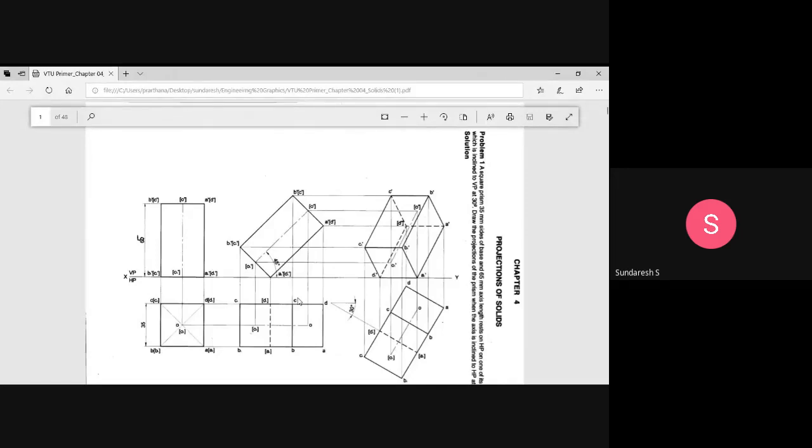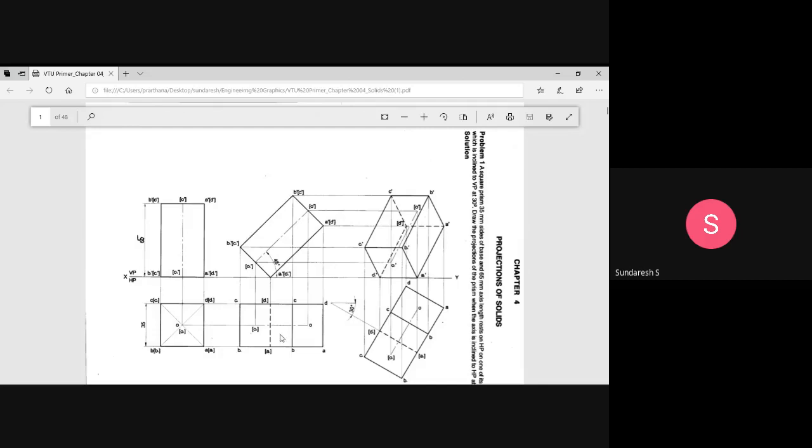This is the most important thing here. The outlines are the lines which form the surface boundary, so we can call them boundary edges. Whether they are visible or not, they should be considered visible lines only.